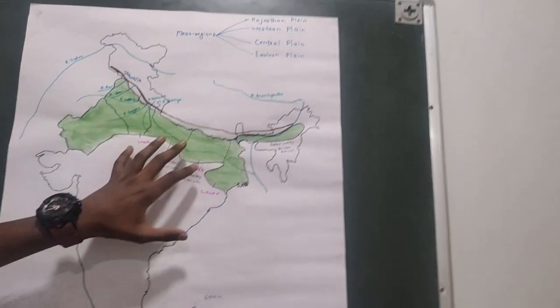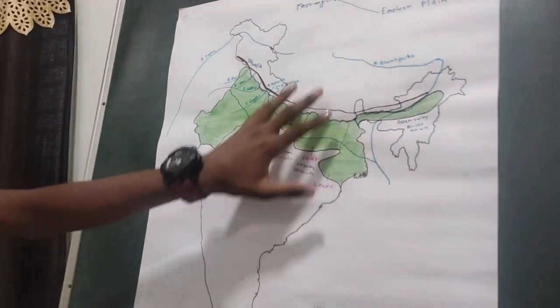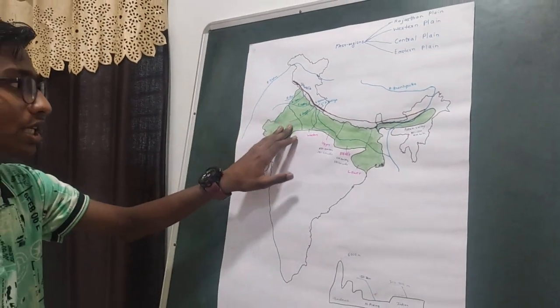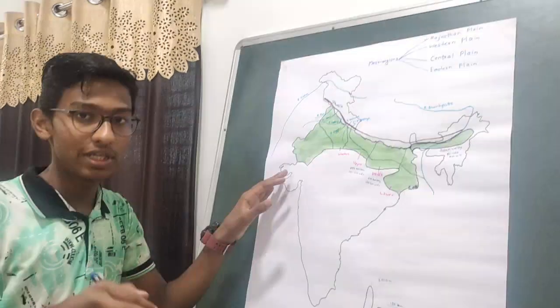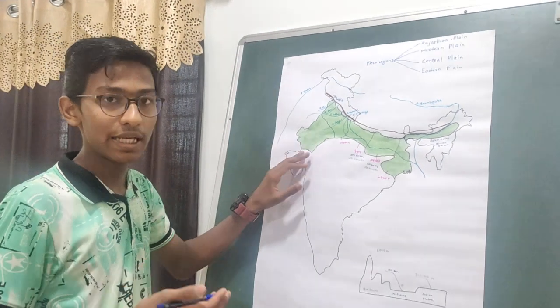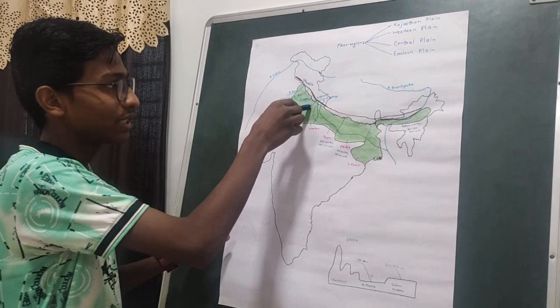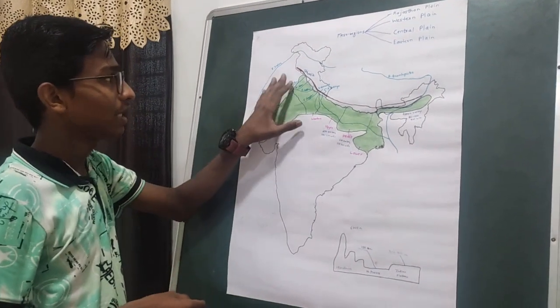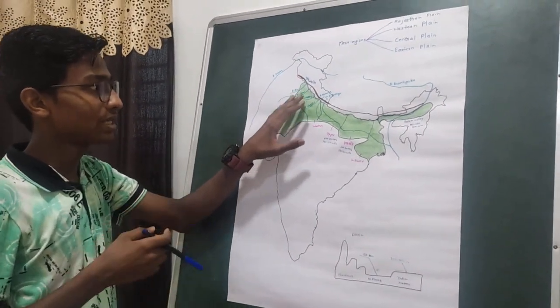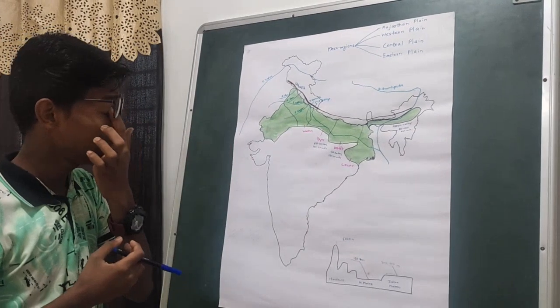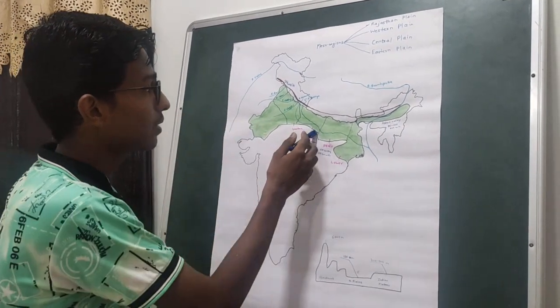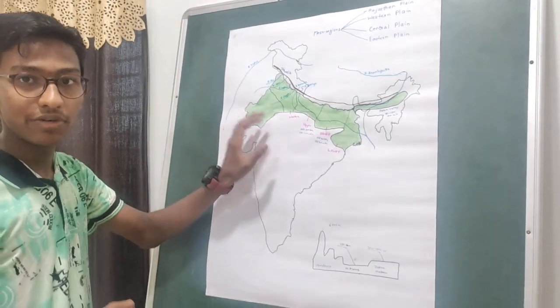So now we have studied all four meso regions. First, we studied the Rajasthan plain in brief, which we are going to study in detail later in the Indian desert, that is Marusthali and Bagar. Then we studied the Western plain, which is mainly drained by the Indus and its tributaries, the rivers Beas, Ravi, Satluj, Ghaggar and Yamuna. Then we studied the Central plain, which is mainly drained by river Ganga.